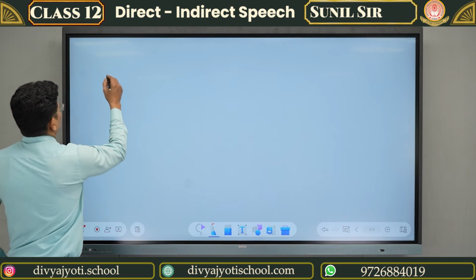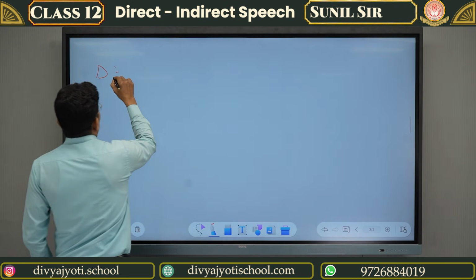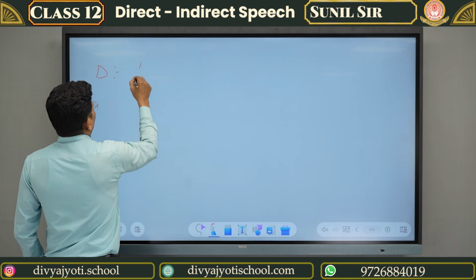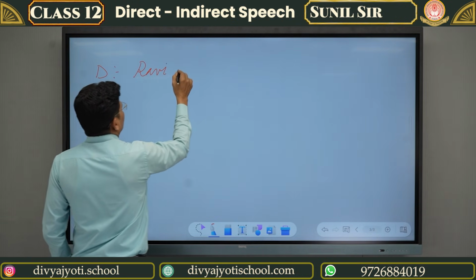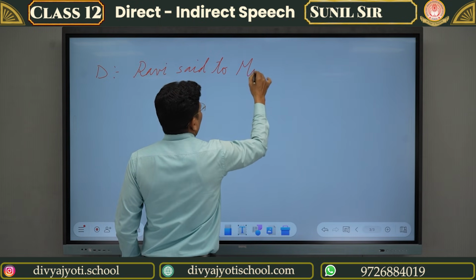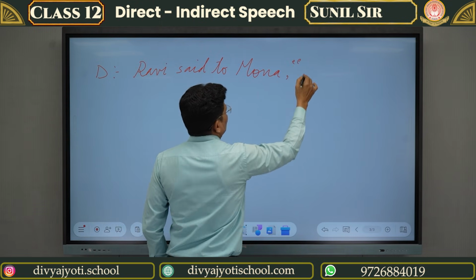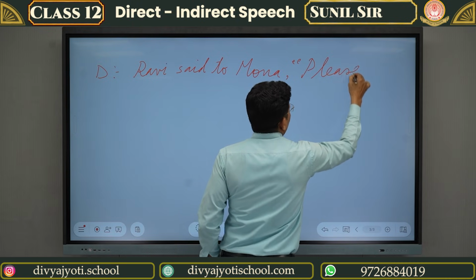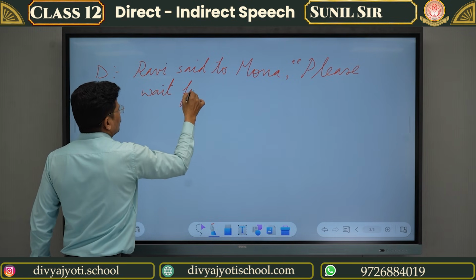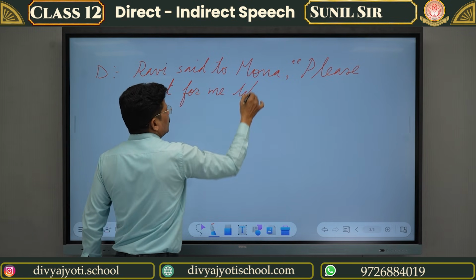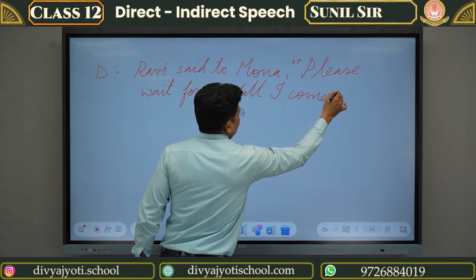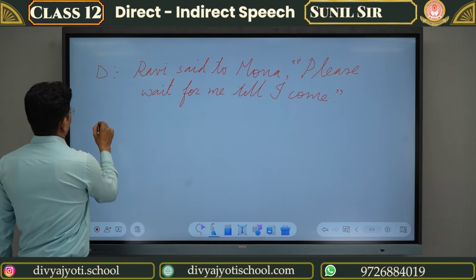Then let us try the second type of sentence, that is imperative sentence. So let's see. Direct speech, imperative, that means it makes a command or request. Ravi said to Mona, please wait for me till I come. Okay, indirect speech.